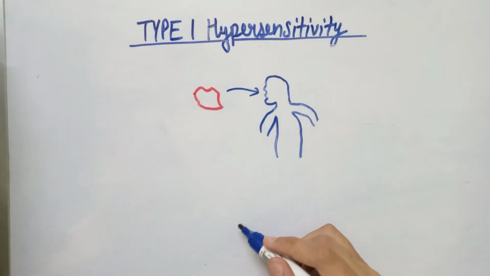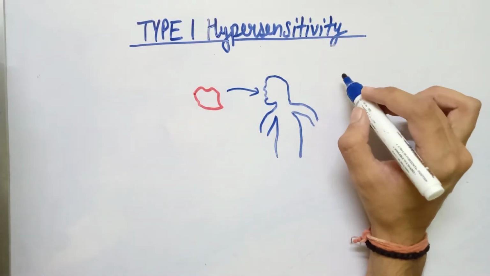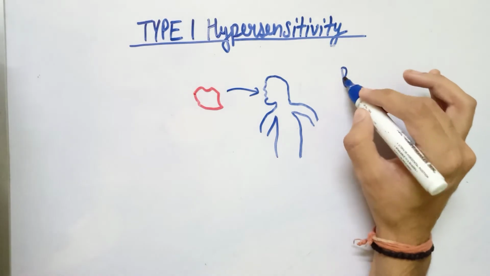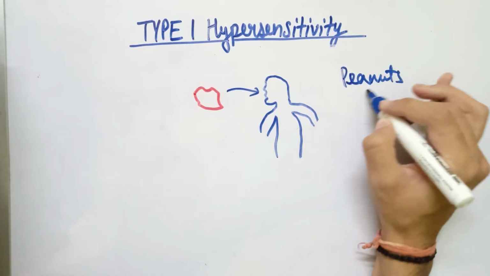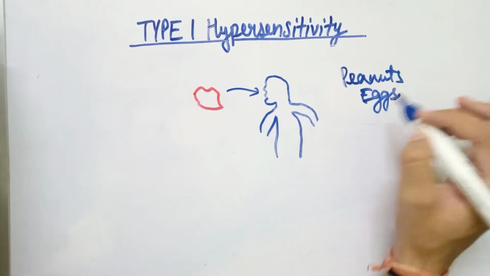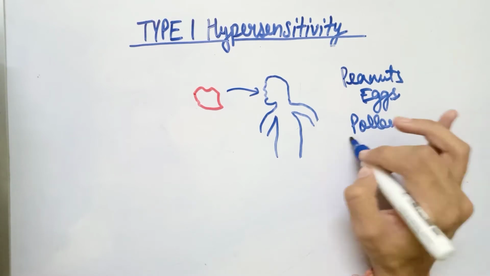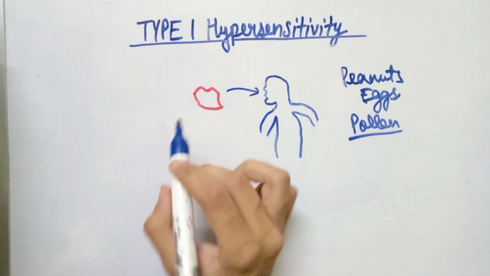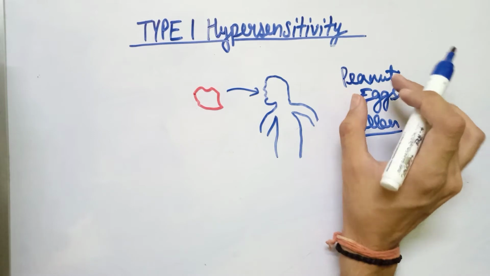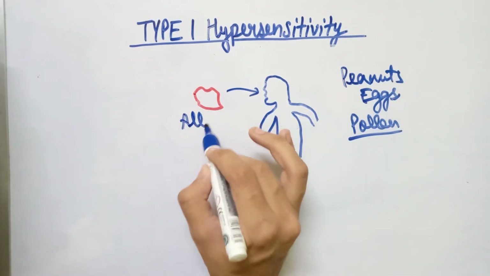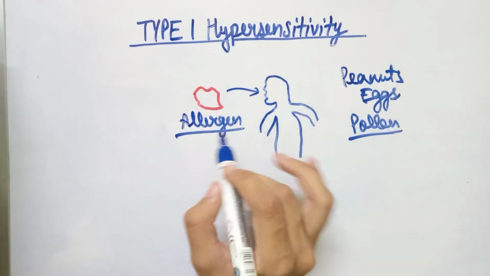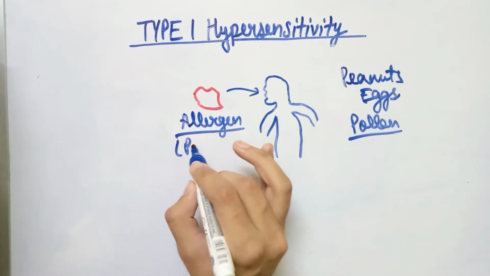As you may have seen, few people are allergic to few substances, like peanuts or eggs or fishes or pollen. So for example, if a person is allergic to pollen, the allergen in this case will be the pollen.